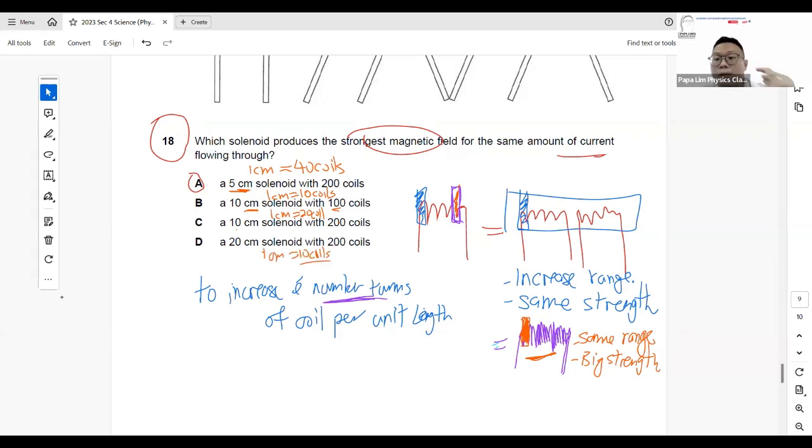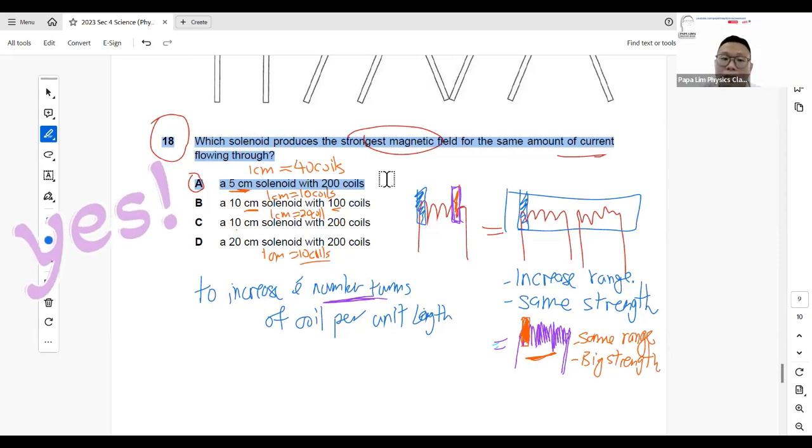So if you look at per unit length, per cm, the number of turns of coil correctly determines the strength of the magnetic field lines, not how long your coil is. Your length doesn't dictate the strength. It's the number of coils per unit length that dictates the strength of the field. So you know that part A will be the answer, because 1 cm consists of 40 coils, which is the biggest among all four options, and this gives me the strongest magnetic field strength among all of them.